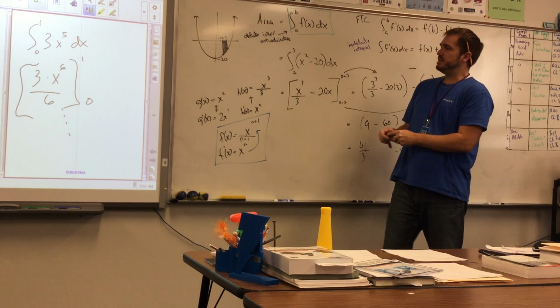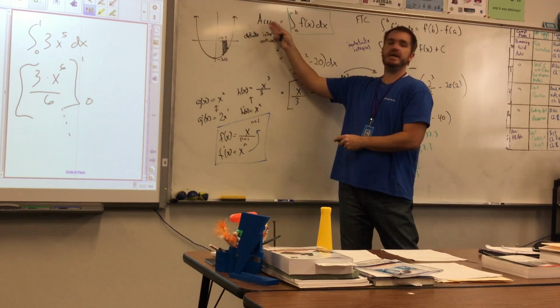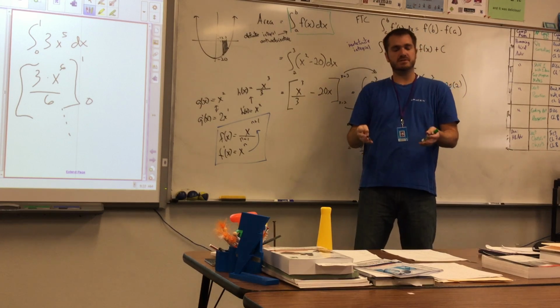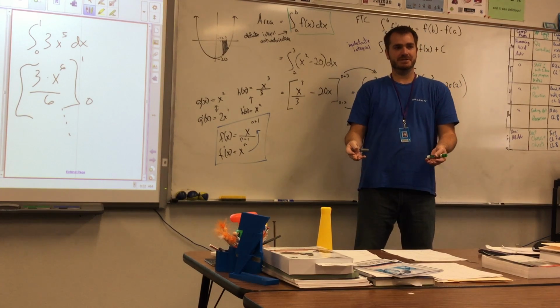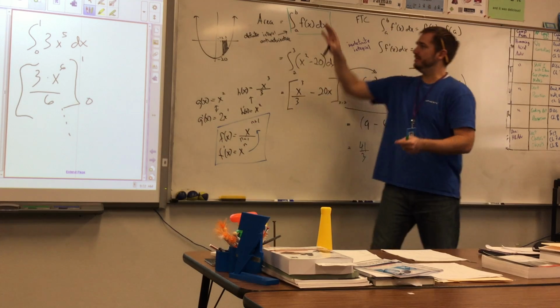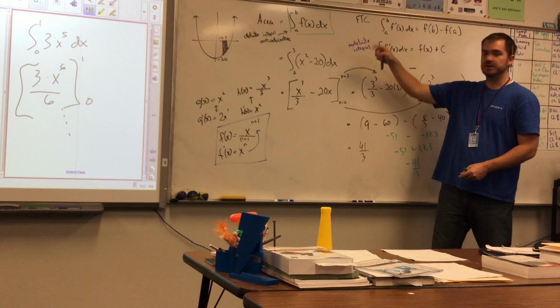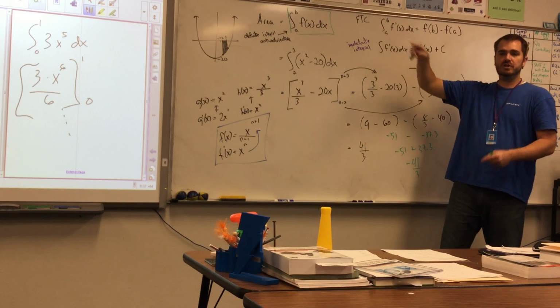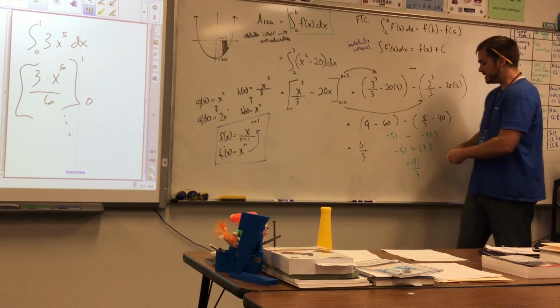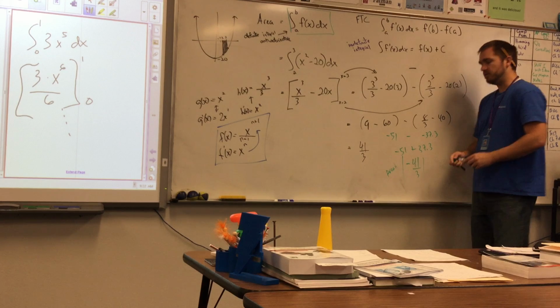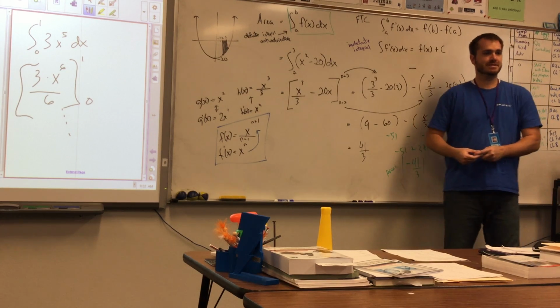Because area is positive, because it says what's the area, it does not make sense to talk about negative area. So we don't write the negative. After you do all this and find out that it's negative 41 thirds, then you need to say, I need to take the absolute value of that to find the area. So technically we were right. We were accidentally correct.